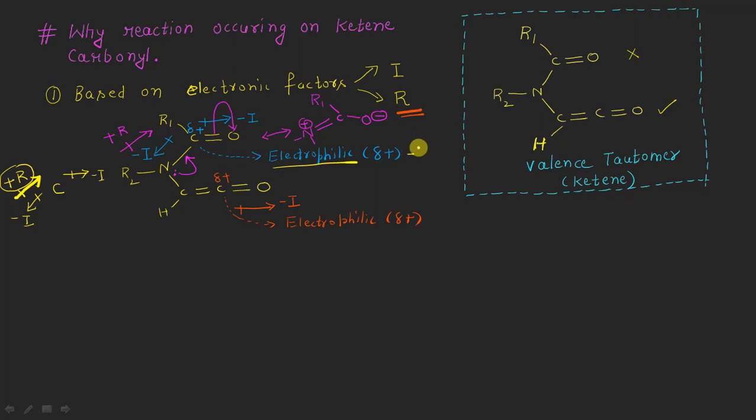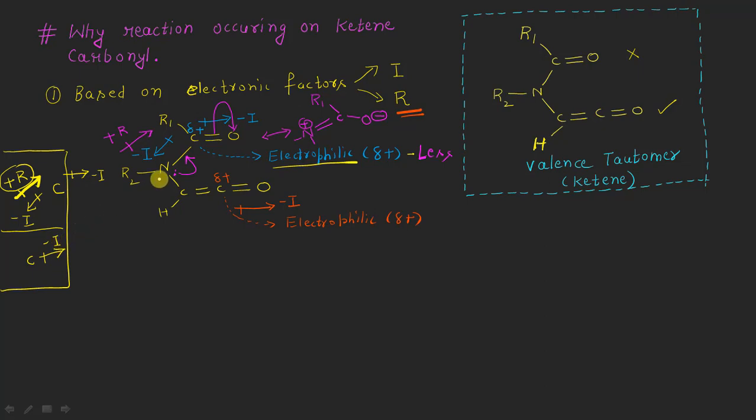Let me write here, this will be less electrophilic in nature, right? Now what is happening in this other case? This carbon is experiencing some electron withdrawing inductive effect from this oxygen atom. Let me once again keep this carbon atom aside for simplicity. I am doing all these things here in this box, right? So this is my carbon atom here. It will have an electron withdrawing inductive effect by this oxygen atom, I mean minus I.